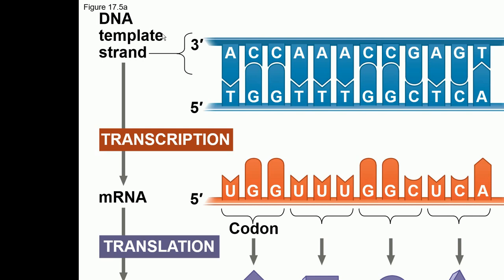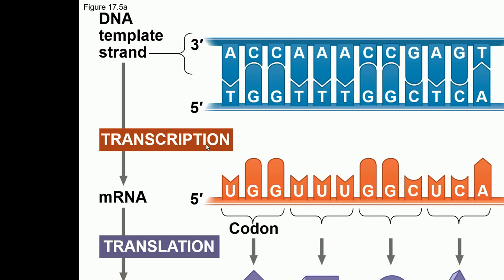You can see here, if it is A here, A always links with T, but that is in the case of DNA. In transcription, an mRNA strand is going to be made. In RNA, there is no T. In RNA, there is U. So instead of T, there will be U here. If it is C here, it's going to be G. C, G, A, U. So you can see that this is the way the mRNA strand is going to be made. This is transcription.